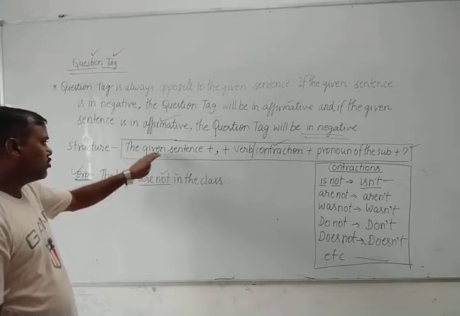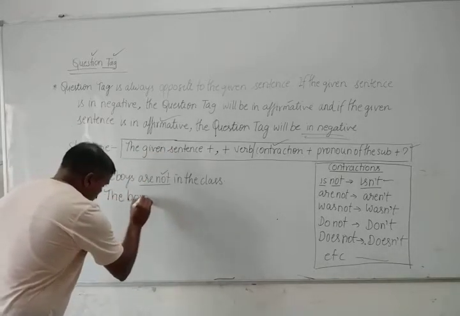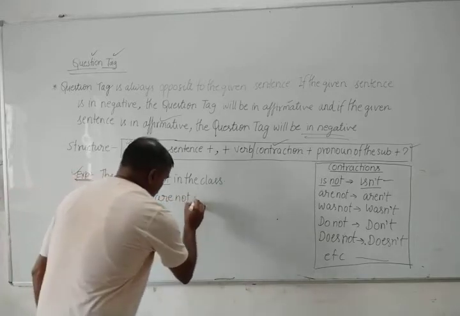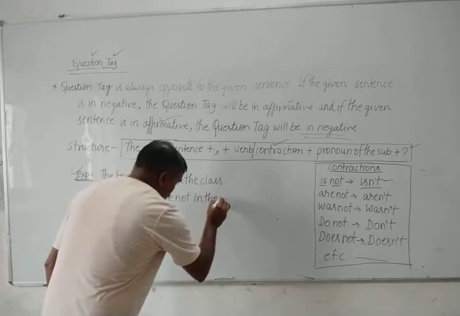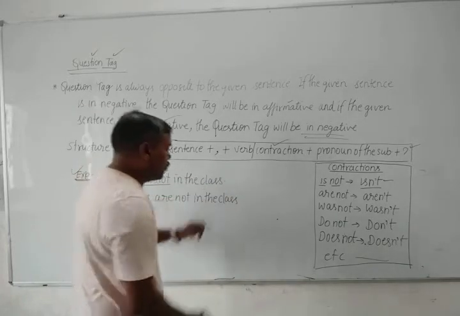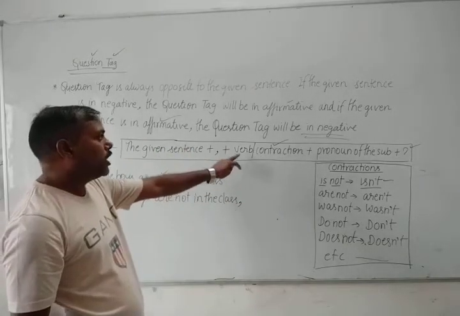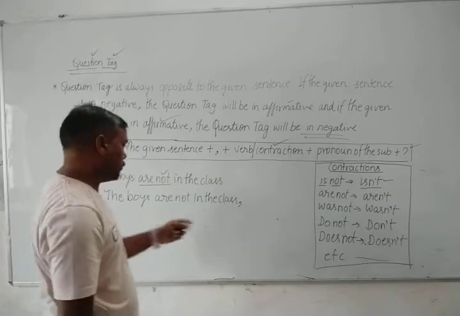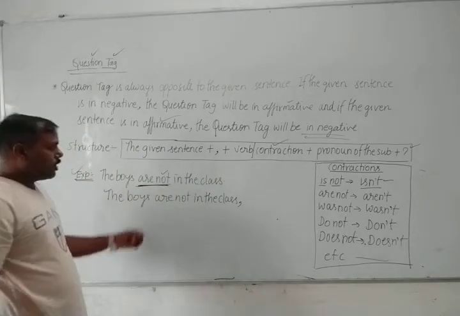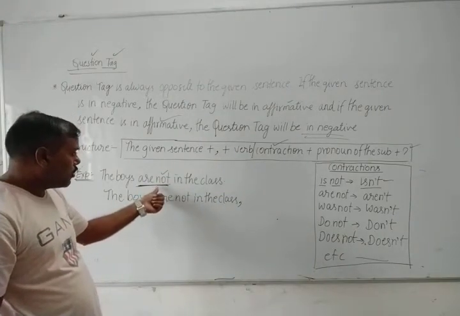Now according to the structure, first the given sentence, the boys are not in the class, and after that, in place of the full stop, you have to put a single comma, and after that verb or contraction. That's your are not. It is already given in negative. It means you have to use the affirmative of are not.